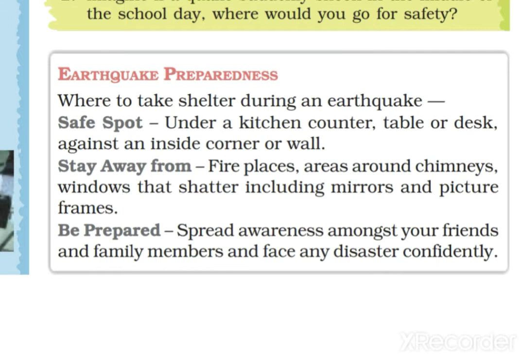Okay, so some preparedness, safe spots. Suppose you are at home, then under a kitchen counter, table or desk, or against an inside wall or corner, you can stand and save yourself.